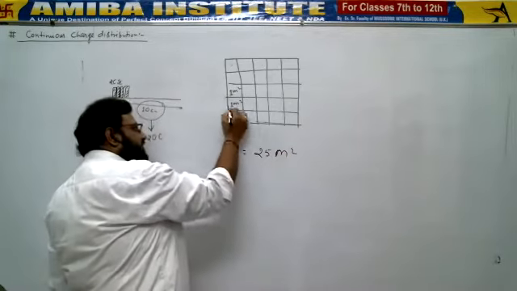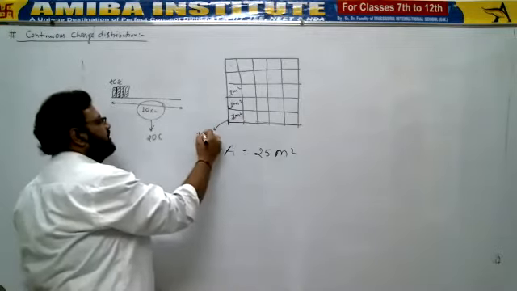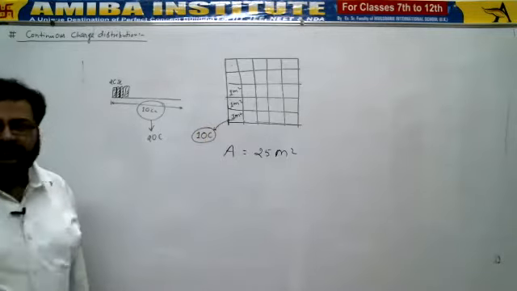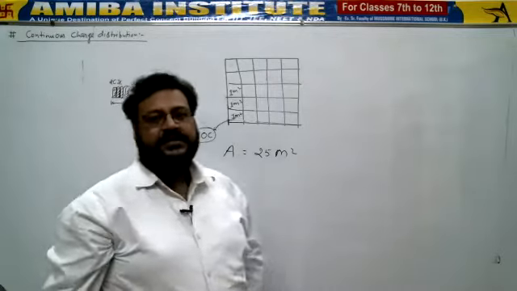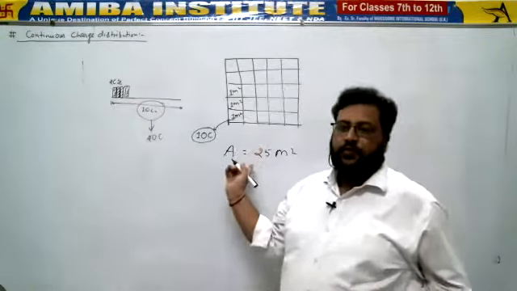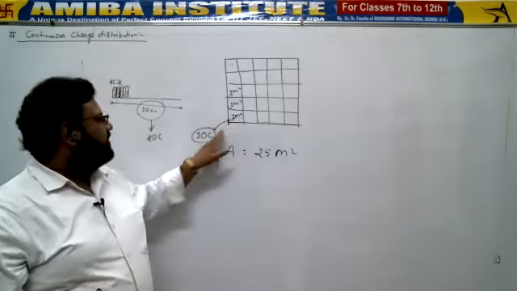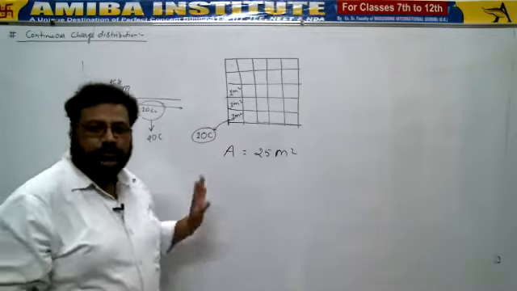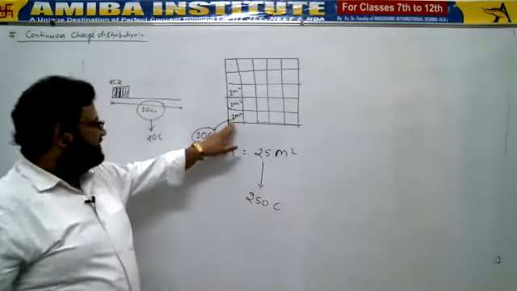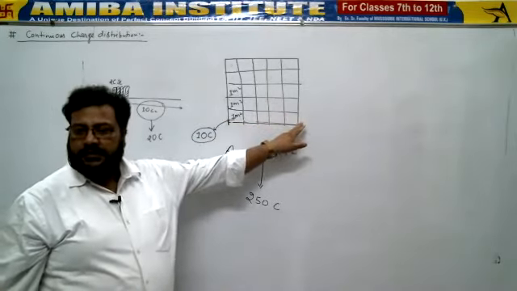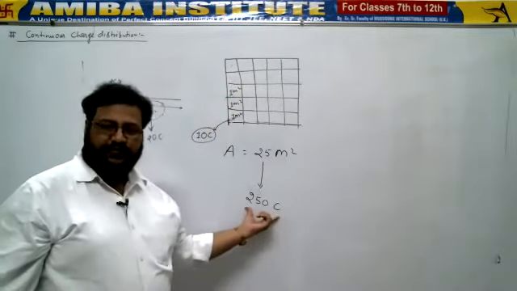If I say that 1 meter square contains, let's suppose, 10 coulomb of charge, and somebody says the charge has been distributed continuously over this 25 meter square area in such a way that each 1 meter square contains 10 coulomb, then the total area should possess how much charge? 250 coulomb. Because it is 10 coulomb in each box, and how many boxes are there? 25. So 25 into 10, 250 coulomb.